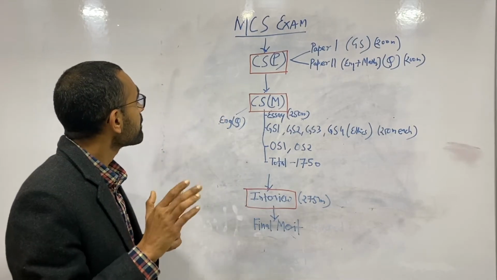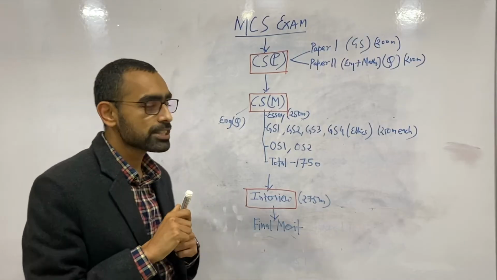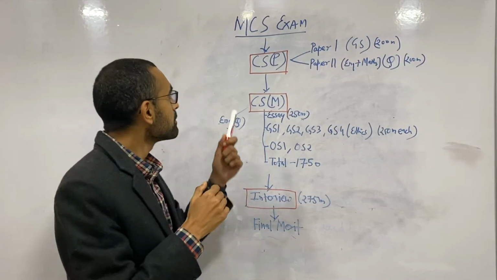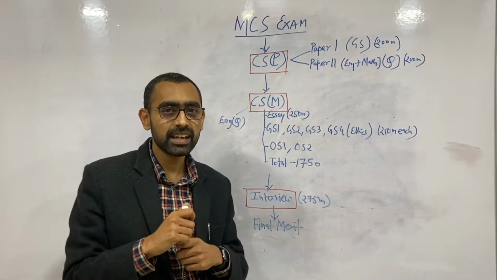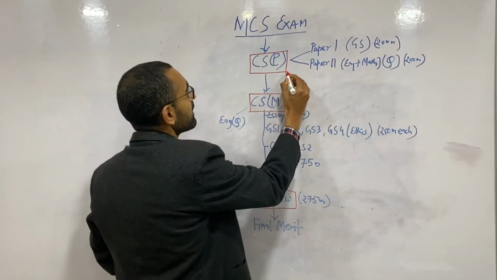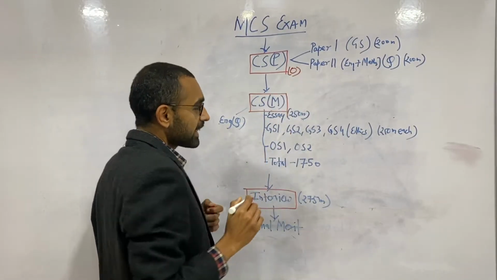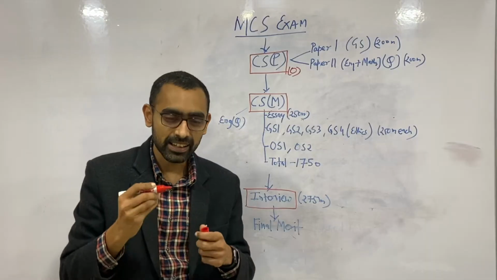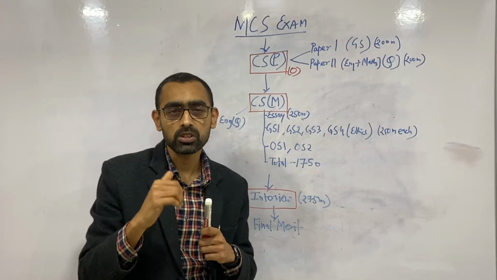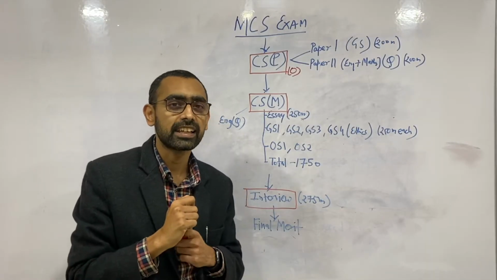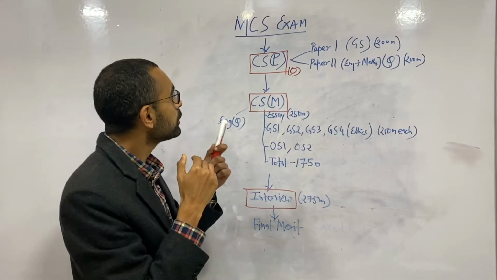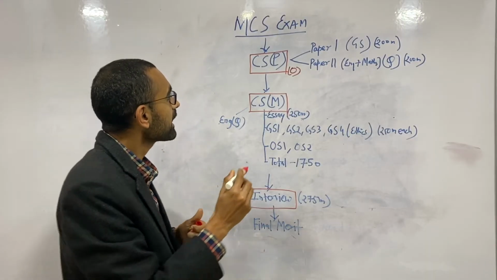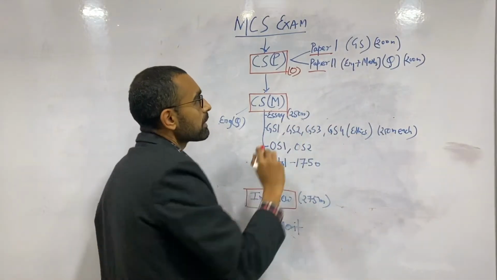So the MCS exam, basically the first will be civil services preliminary exam, which is an objective type exam. Objective type meaning you will get questions and they will have options A, B, C, D, and you will have to select the correct option. There will be two papers, both will be objective type, paper 1 and paper 2.